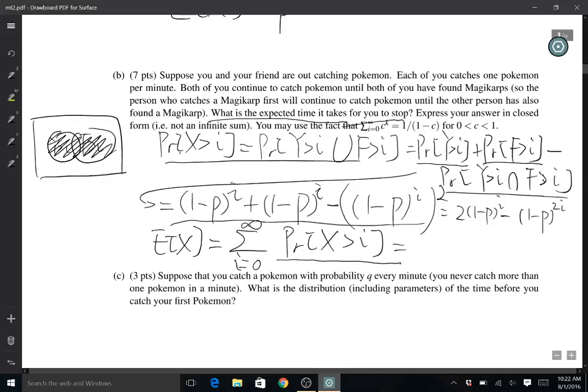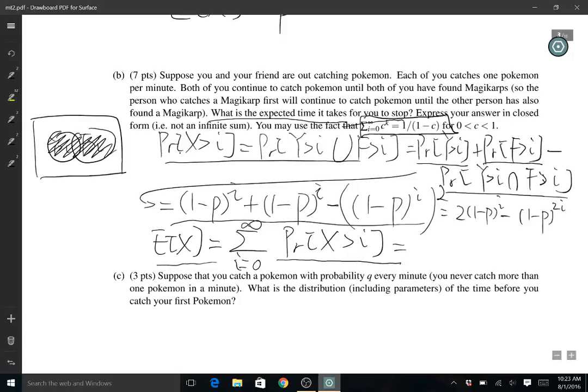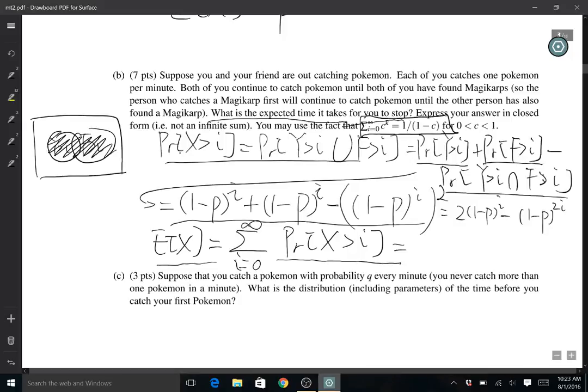Now that we know the probability of X is greater than I, we can calculate the tail sum here. We are given a summation equation to use here, so we can apply this. Actually, instead of K, it should be I. The sum of C to the power of I is equal to 1 over 1 minus C. The C in this case is 2 times (1 minus P), so we have 1 over 1 minus 2 times (1 minus P).